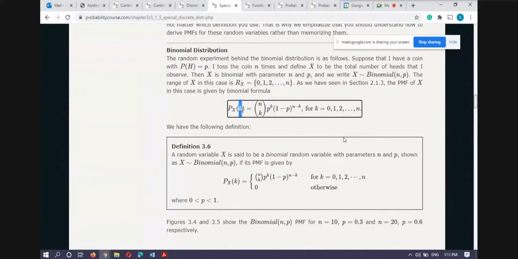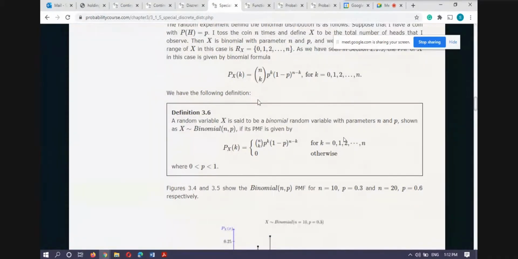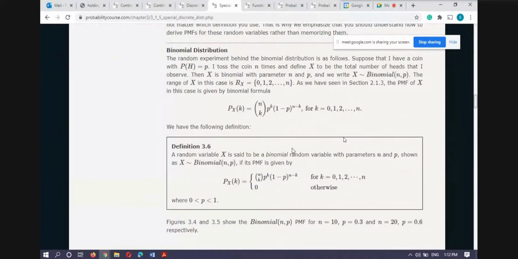So this is the way I define my random variable x in the case of binomial distribution: out of n repeated executions of the coin, how many times I will get head. Maybe I will get 0 times head, 1 time head, or 2 times head, or n times head, but not go beyond. And we have already discussed this in the last class. So this is the probability mass function for this binomial random variable with parameters n and p.